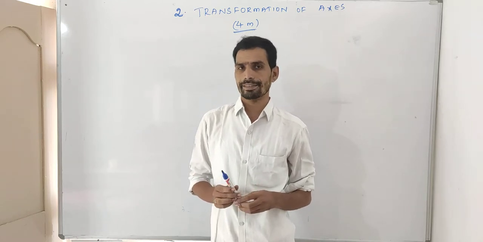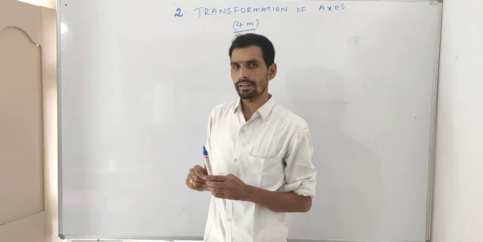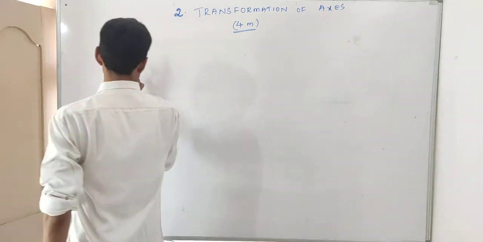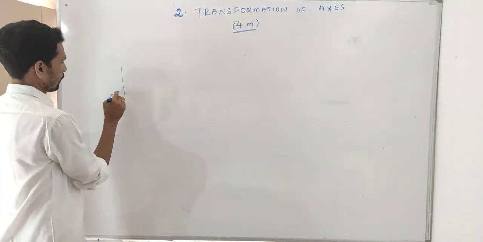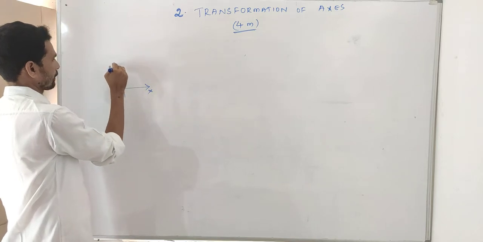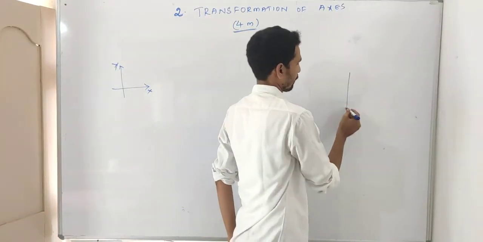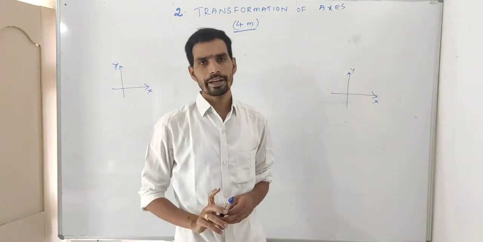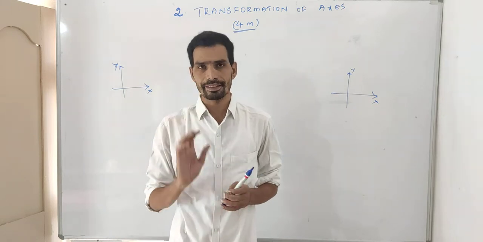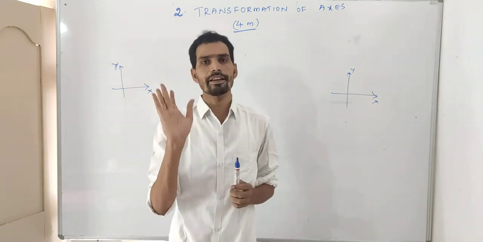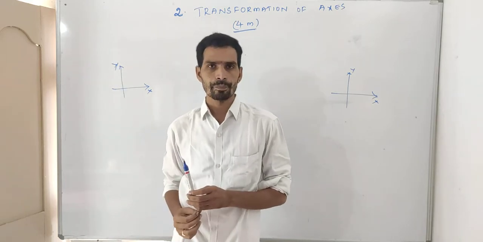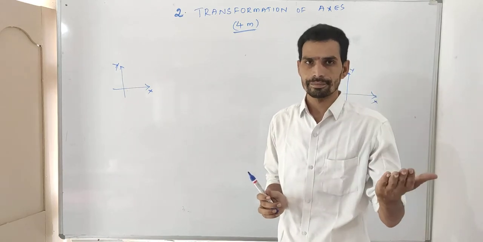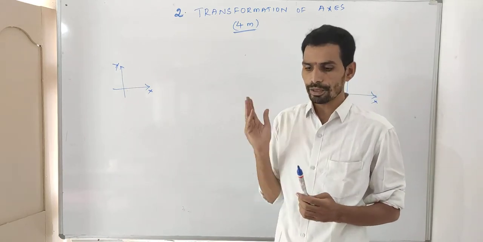Sir, what is the transformation of axis? In a plane, axis places are not fixed. Suppose first time I draw the axis here, second time I draw them here. For example, first time this one is the x-axis, this one is the y-axis. Second day I will draw a diagram with the axis here, this one is the x-axis, this one is the y-axis. So indirectly, in a plane, axis places are not fixed. We can draw them any way we like. A plane is like a blackboard. Now, transformation of axis: axis can be transformed or changed in a plane.